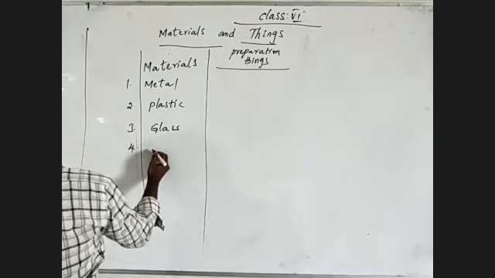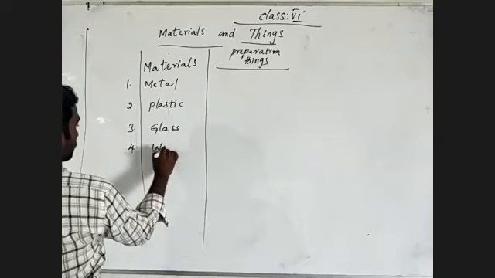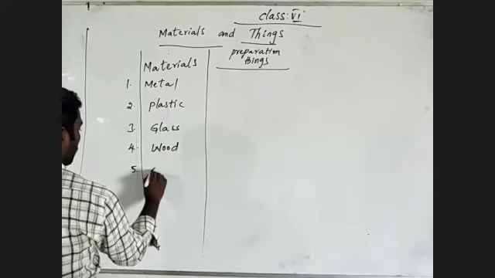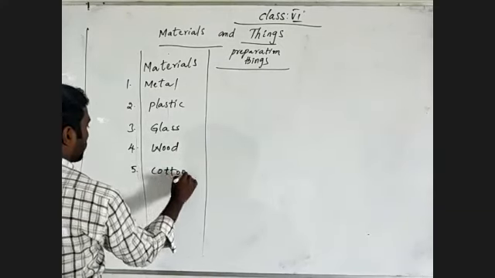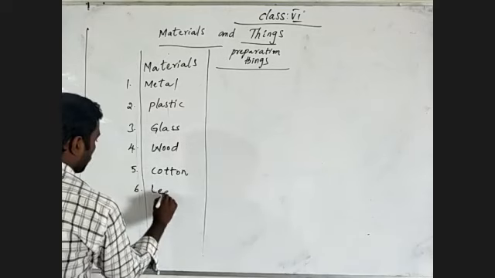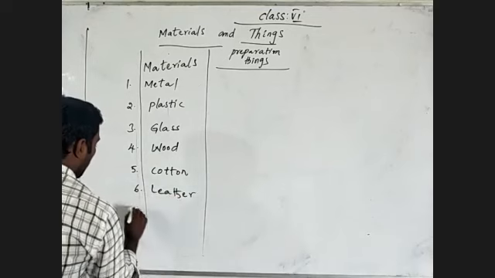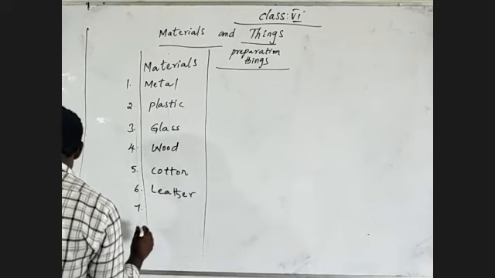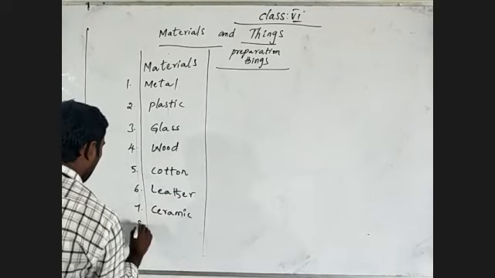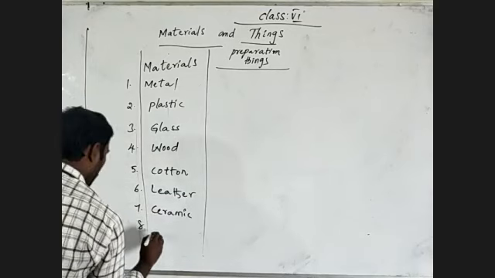And fourth one, wood. And fifth one, we can say cotton. And sixth one, leather. And seventh one, ceramic. And the next, rock.